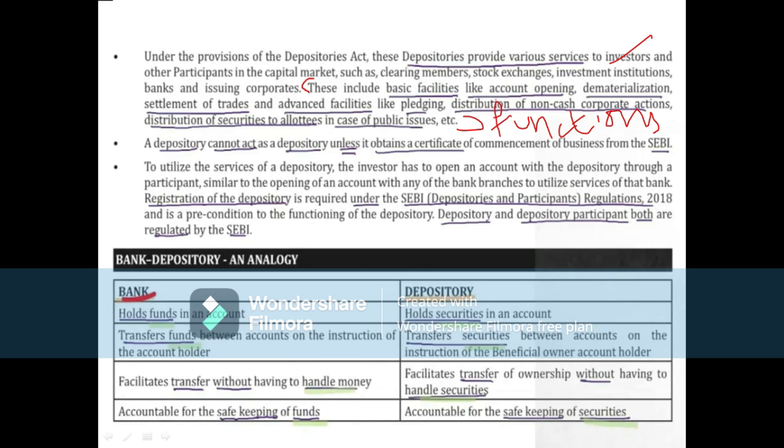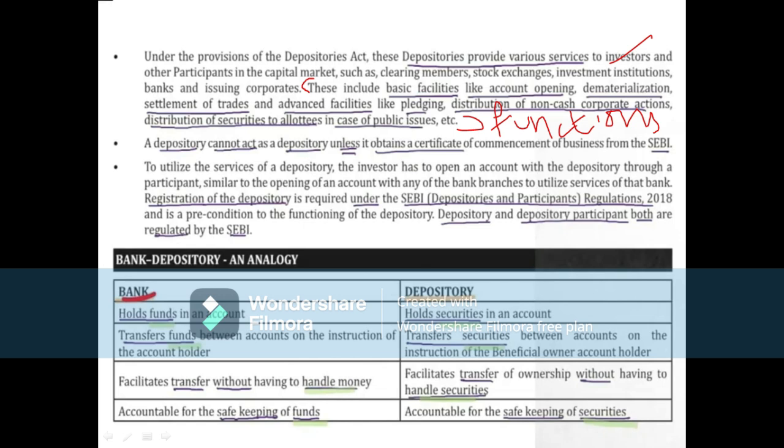So demat account is the short form of dematerialization account. So it is the process of holding investments like mutual funds, shares, bonds, government securities, etc. It does away with the hassles of maintenance of physical documents. Okay, so here first of all, account should be opened. So account opening is the first function.